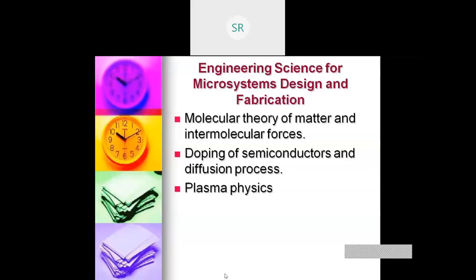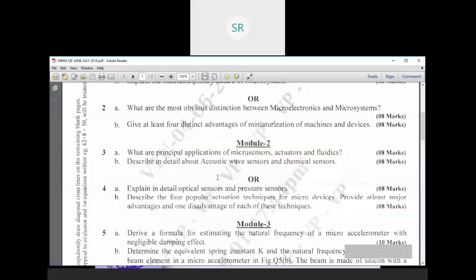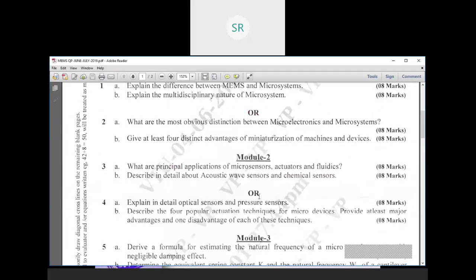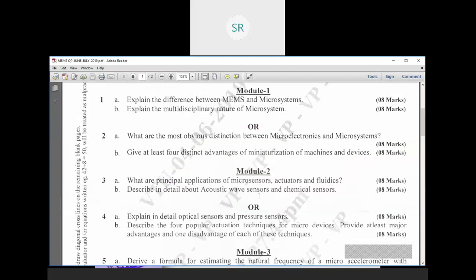And if I take the VTU question paper, a question from module 2: What are the principal applications of microsensors, actuators, and fluidics?